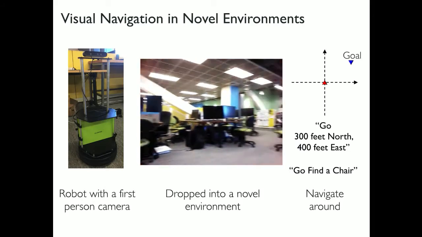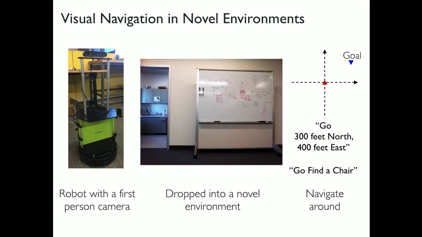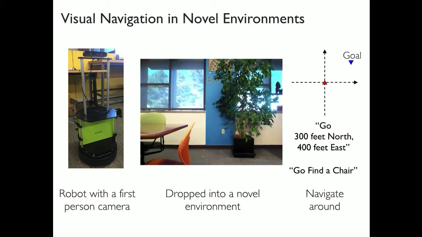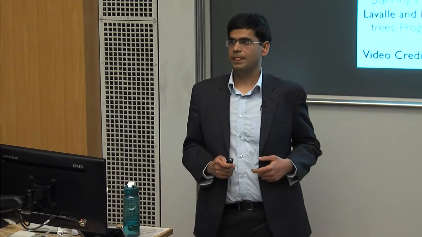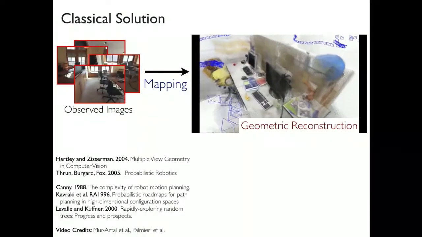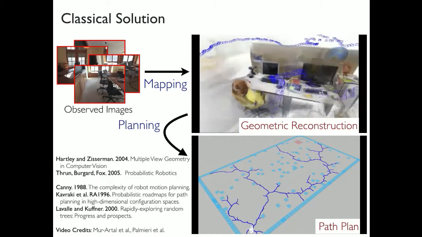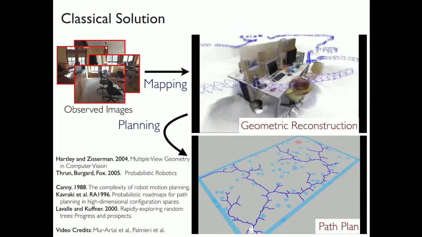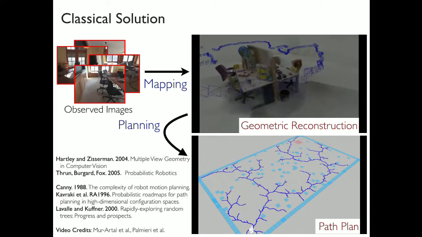And obviously, this is a classical problem in robotics and has been very well studied over the last 40 years under simultaneous localization and mapping. So let's actually see what a classical SLAM solution does for this problem. A classical SLAM solution will break this problem into two parts. One, that of mapping, where we want to go from the observed images to a geometric 3D reconstruction of the world. And second, that of planning, where we want to plan paths in this 3D reconstruction from the current state to the goal state. And dividing this problem into these two parts has allowed us to make very large amounts of progress on both of these problems independently.